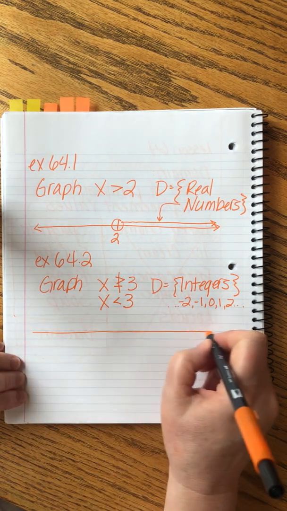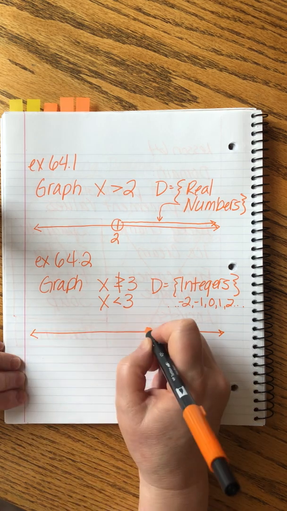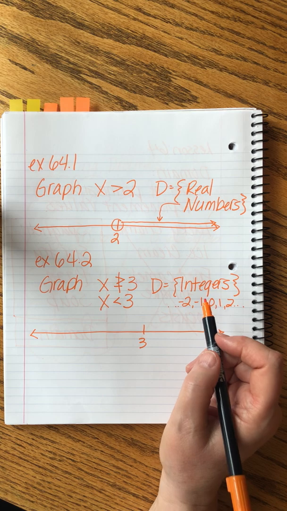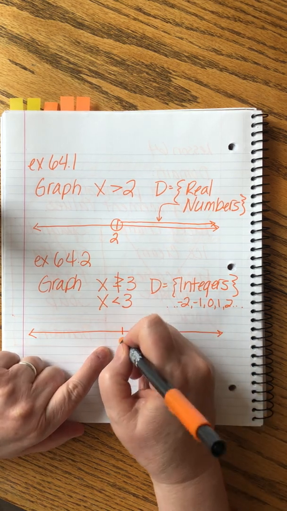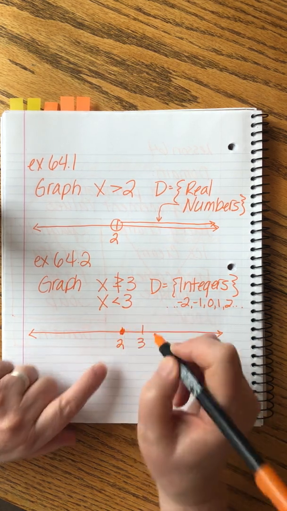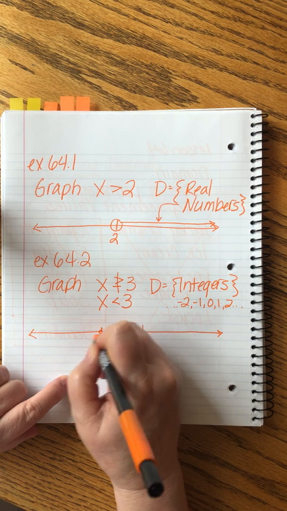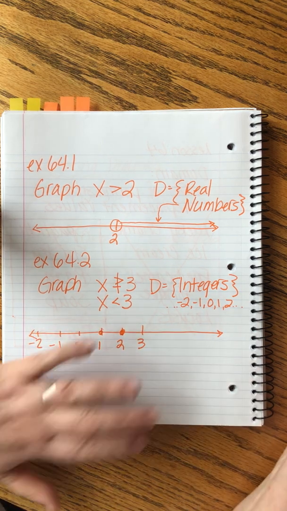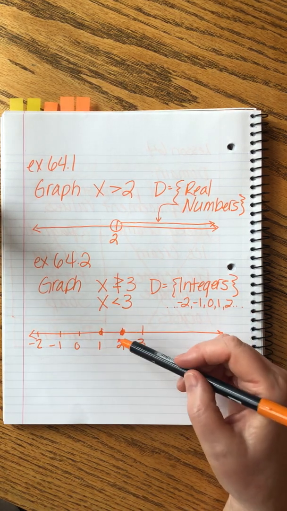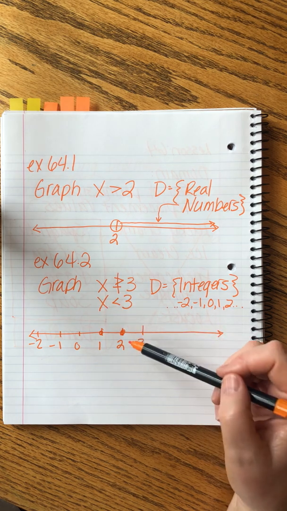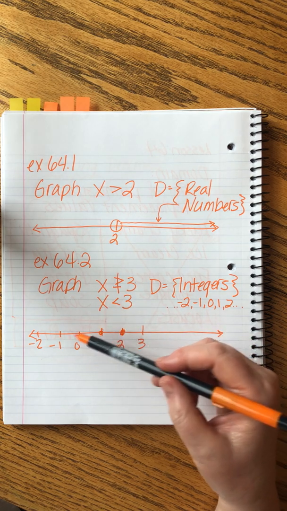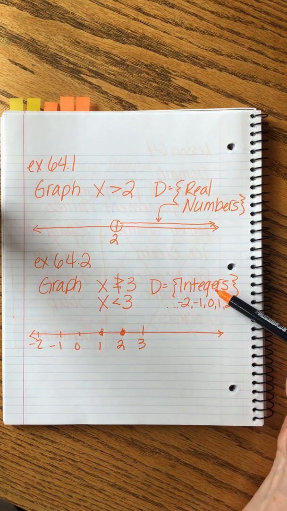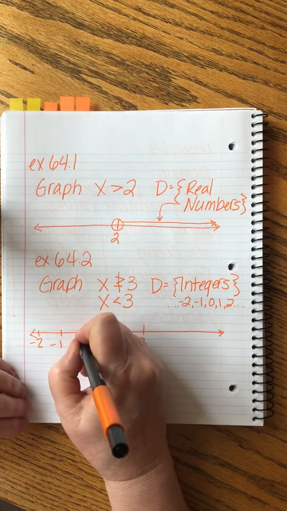So we draw this in. Let's start by putting 3 right there. Okay, x is less than 3, so it doesn't include 3, but it's integers only. So we fill in, and how far we go is up to us. But we want values for x. We want to show values that are less than 3, that do not include 3, because x is not equal to 3, but we're only choosing integers as our solution.